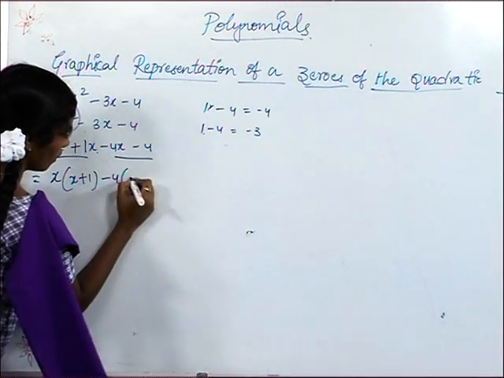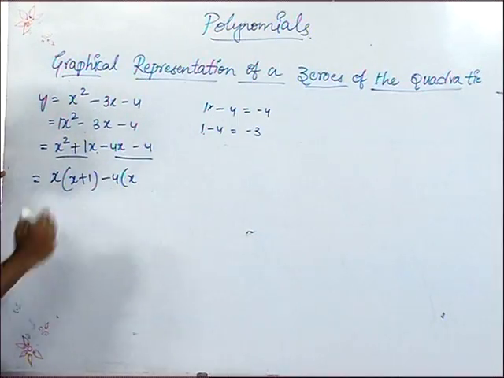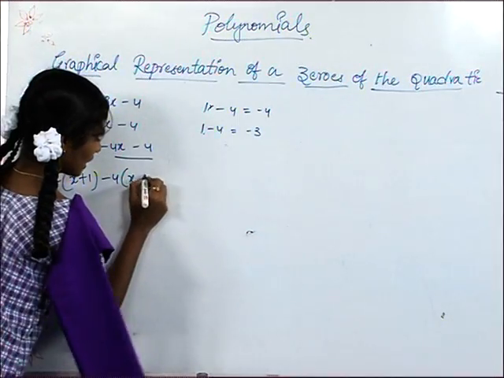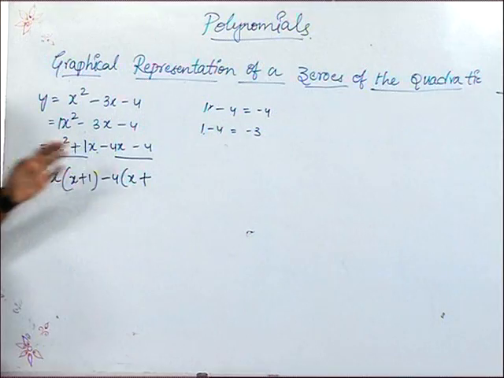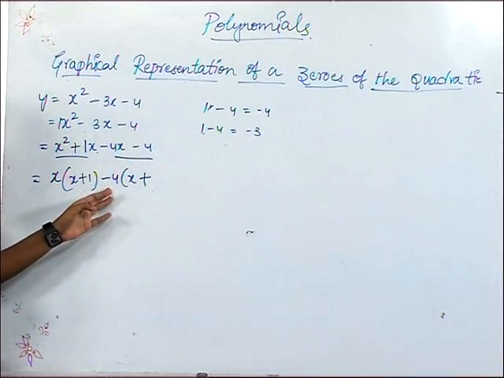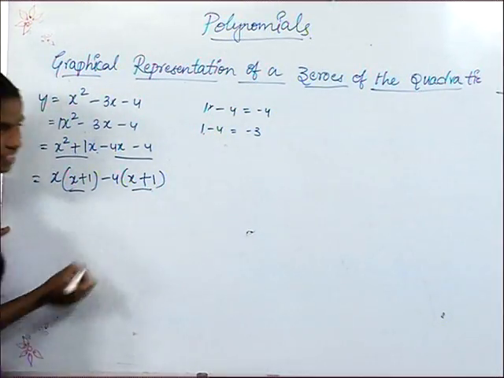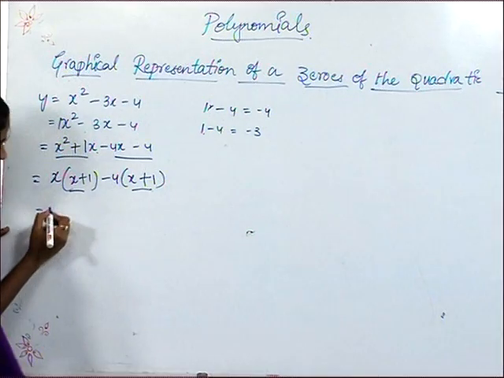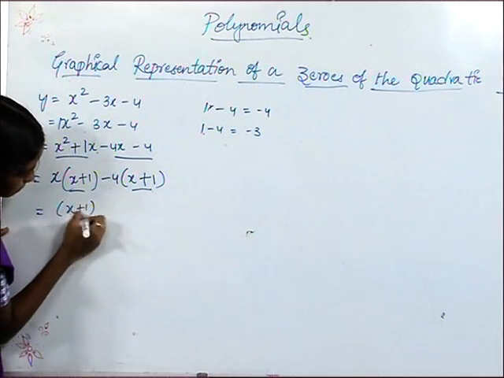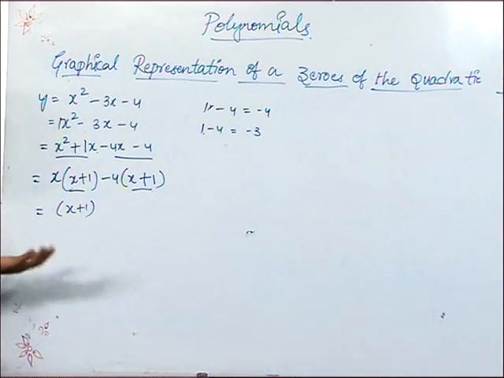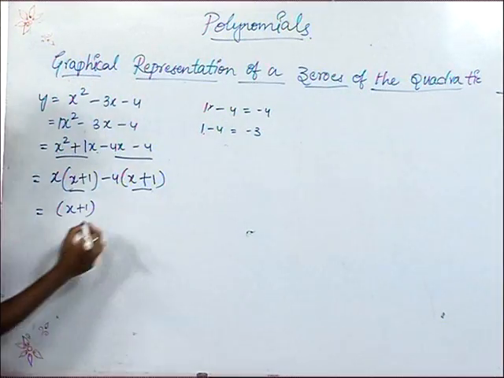So here x, to get a minus value I am taking plus 1. Already we got minus 4 as common, so 4 goes once. So x plus 1 is common. So we are taking x plus 1. Now the remaining is x minus 4.